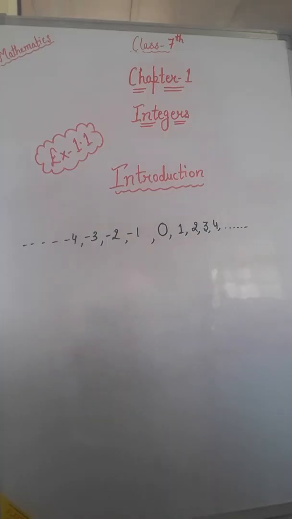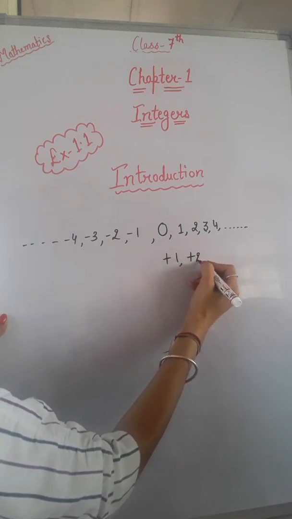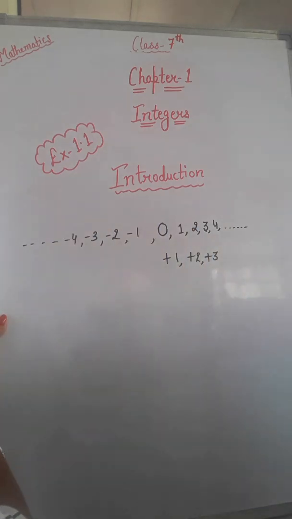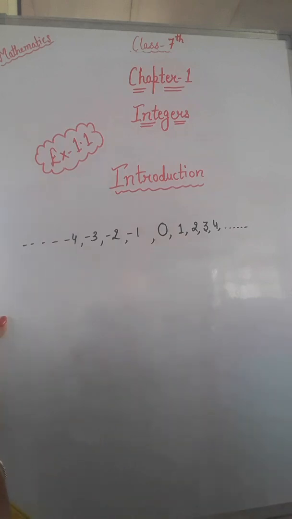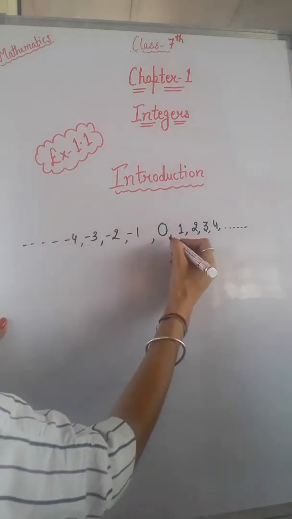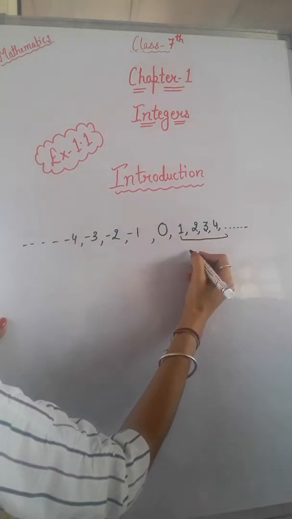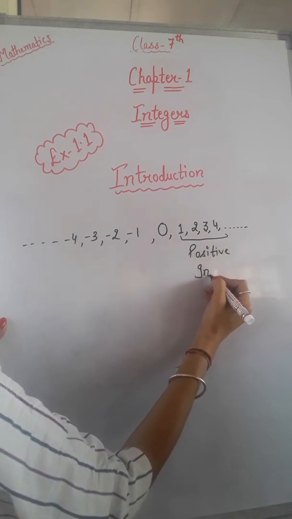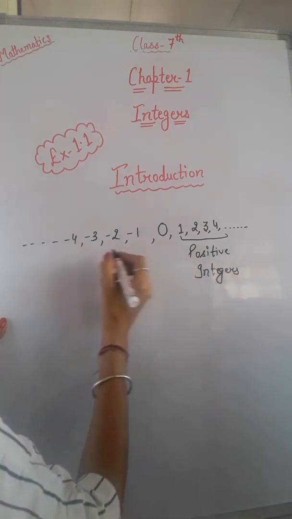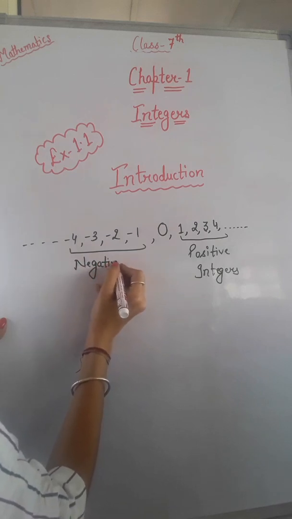Okay, clear? Now the numbers with no sign, or we can say the numbers with plus sign, like +1, +2, +3 and so on, are known as positive integers, and the numbers with negative sign are known as negative integers.